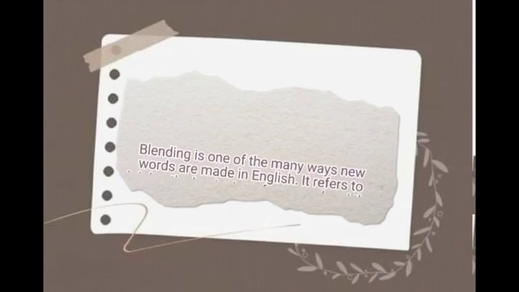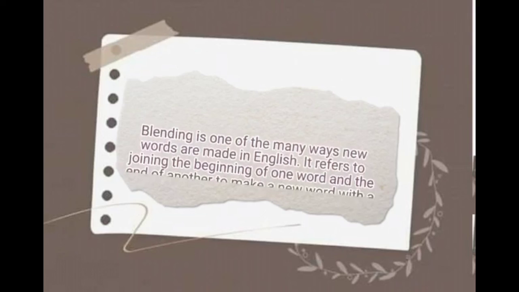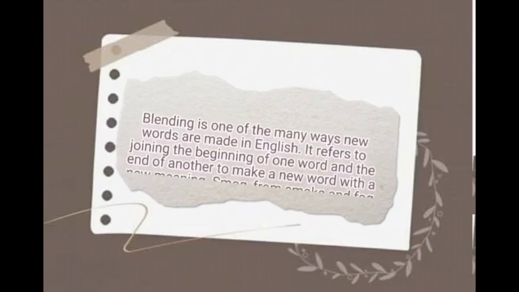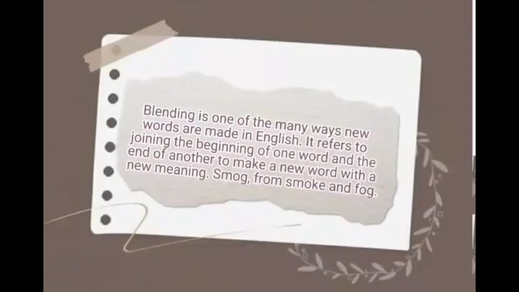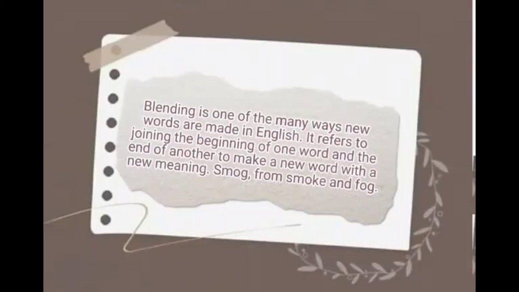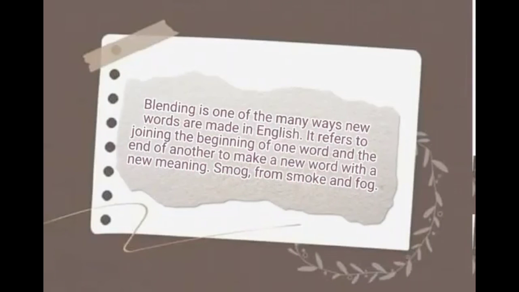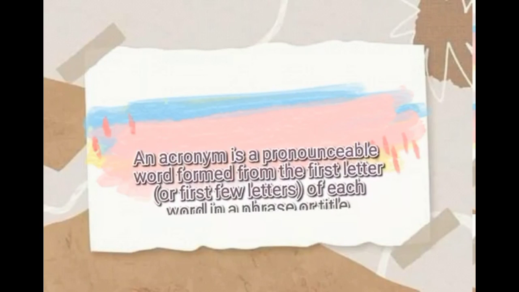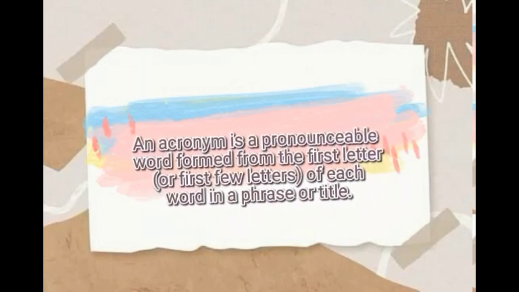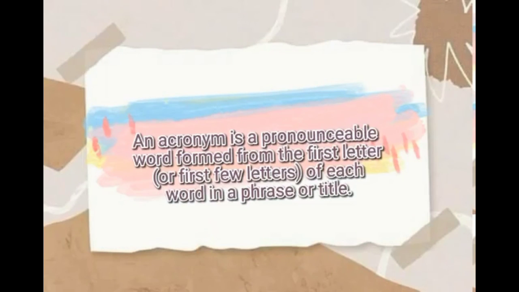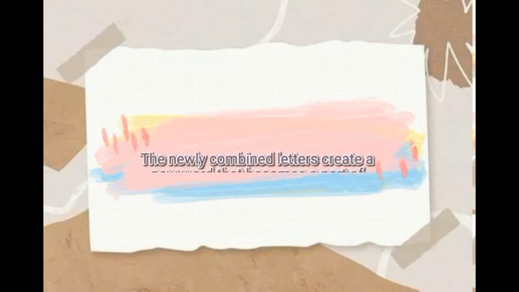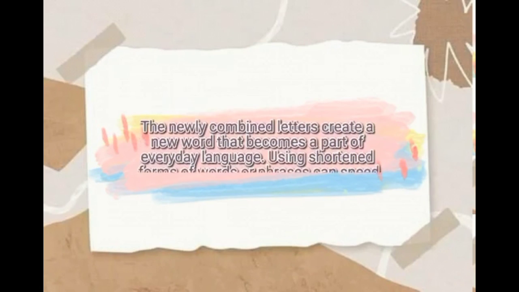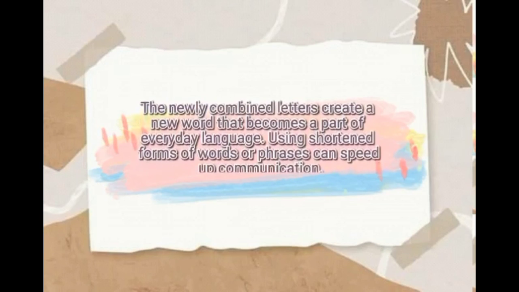Note: blending is one of the many ways new words are made in English. It refers to joining the beginning of one word and the end of another to make a new word with a new meaning, like smog from smoke and fog. And an acronym is a pronounceable word formed from the first letter or first few letters of each word in a phrase or title. The newly combined letters create a new word that becomes a part of everyday language.